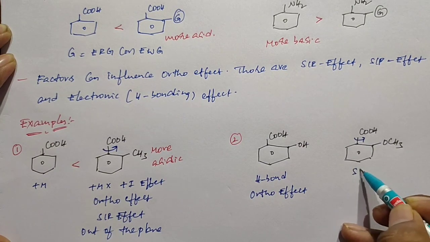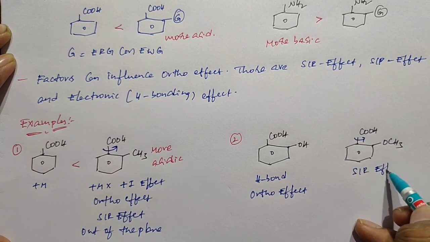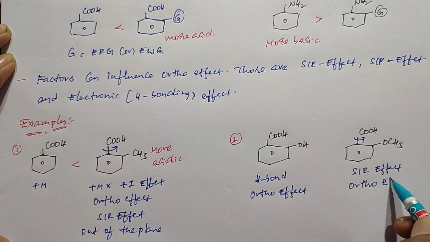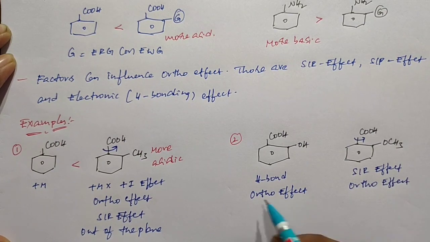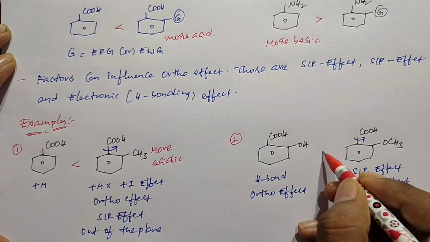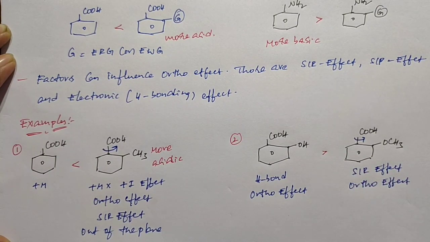So it shows the SIR effect. So this is also ortho effect. But the hydrogen bond is more effective than SIR effect. So the first structure is more acidic than the second structure.